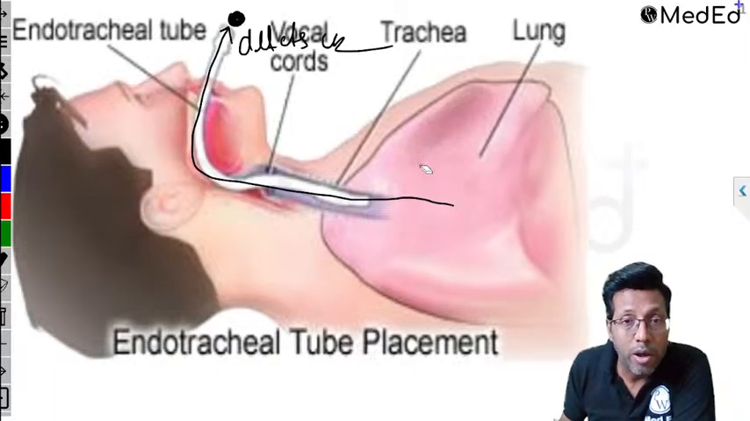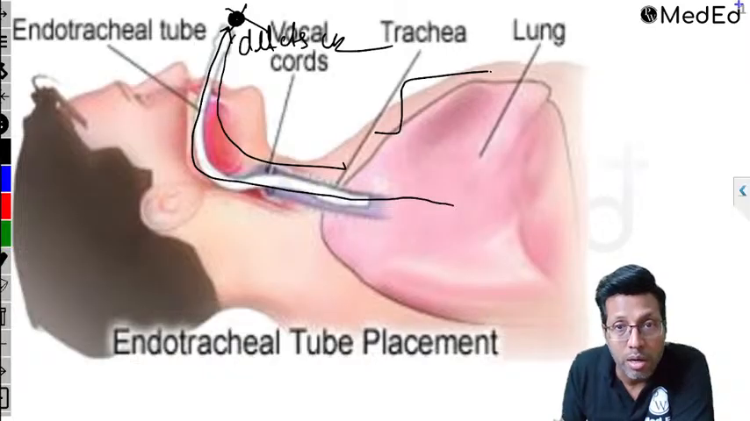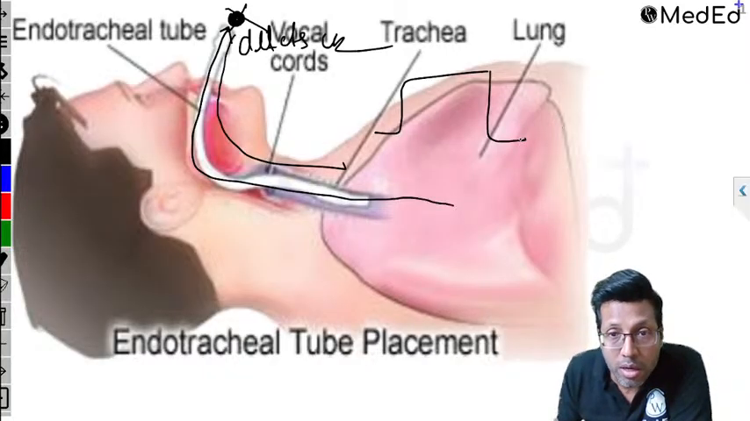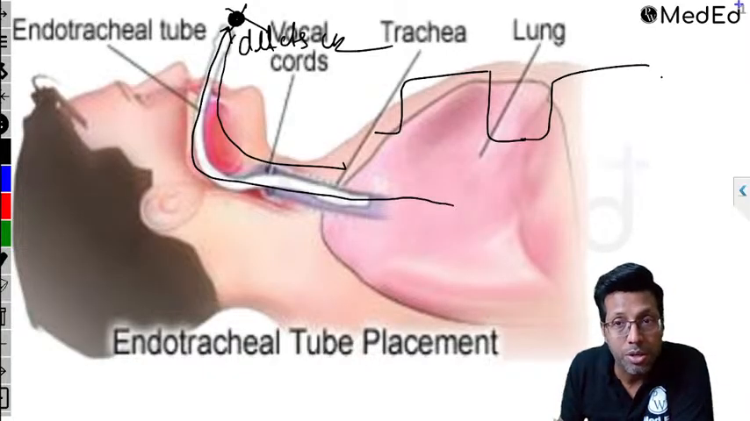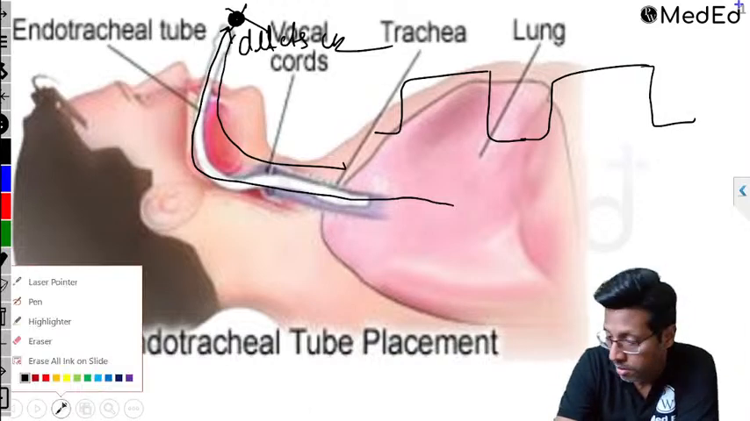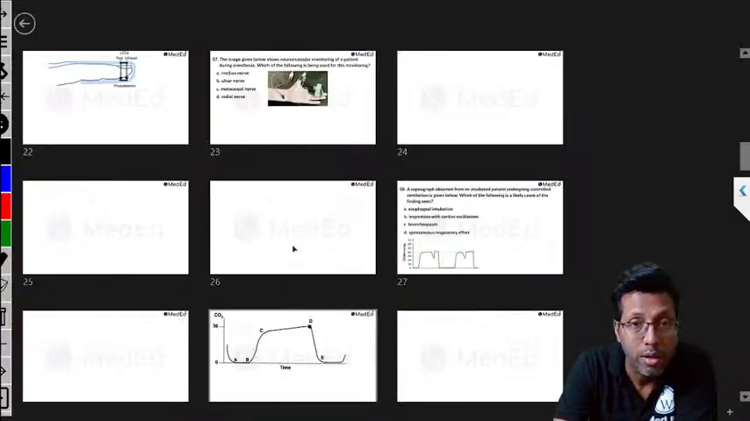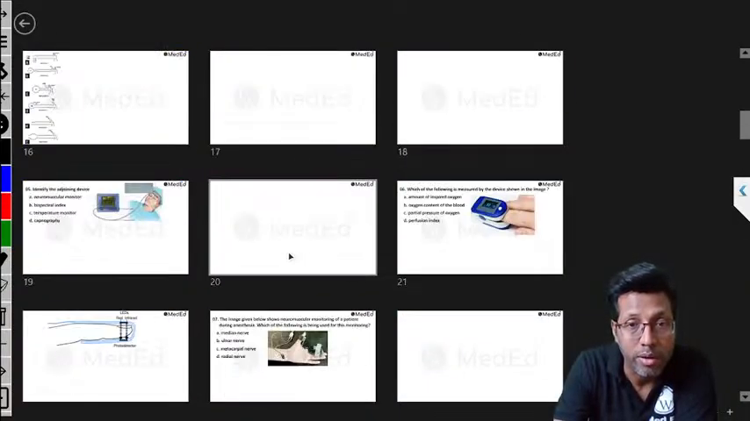Whenever carbon dioxide comes out, it detects CO2, so the graph goes up. When inspiration happens, it is not detecting carbon dioxide, so the graph goes down. So whenever the graph goes up, it is expiration. Whenever the graph goes down, it is inspiration. This is the basic of capnography, right?